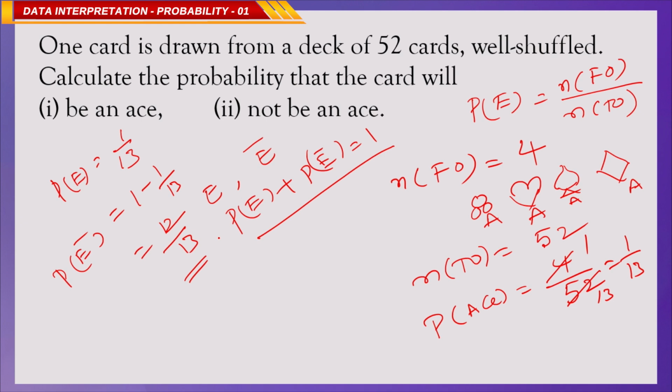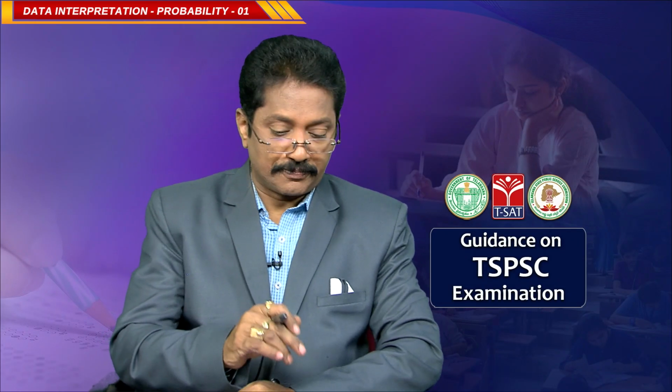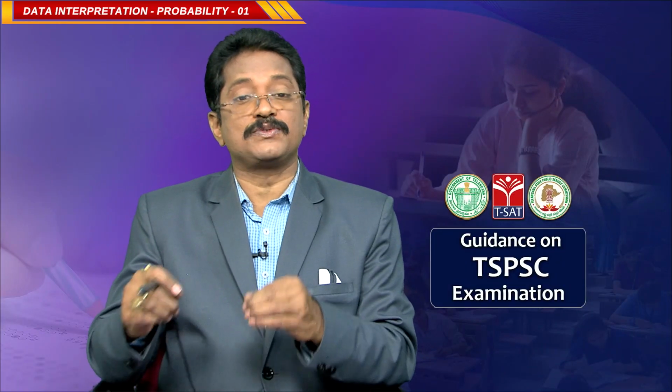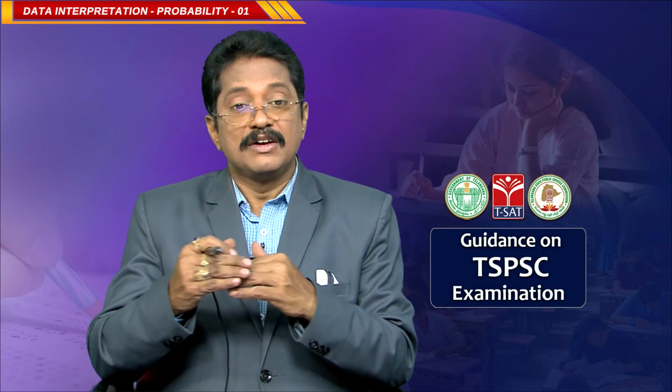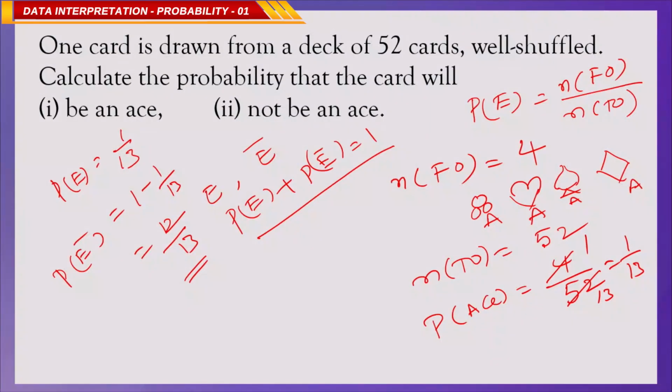So, the probability of not an ace is 12 by 13. You have to remember this is a most important concept. Clear? Okay. So, when one card is drawn from the 52 cards, when you select one card randomly, the probability that it will be an ace is 1 by 13. When you come to not an ace, it means 1 minus 1 by 13, that is 12 by 13. That is the probability of not an ace, and you can represent it as E bar.